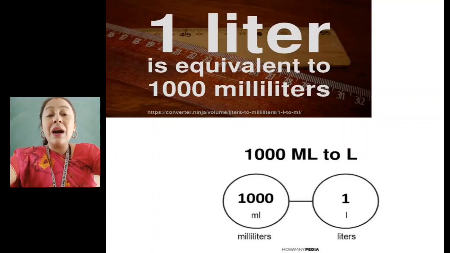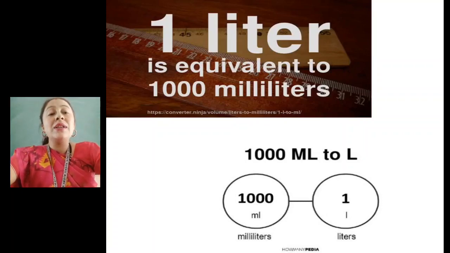That means half liter means 500 ml. Quarter of liter means 250 ml. It will go on so. Okay. So if you want to make 1 liter and if you have 500 ml of container, you have to take two full bottles of 500 ml to make 1 liter, because 500 plus 500 is 1000.